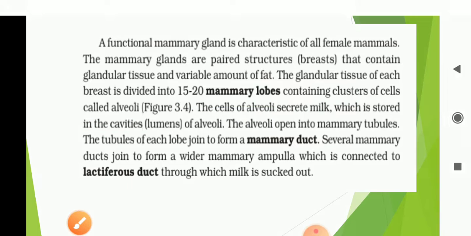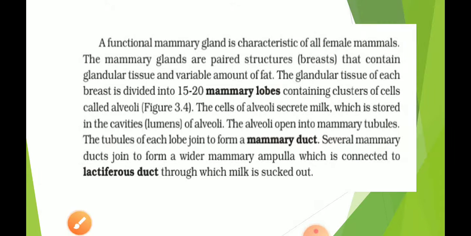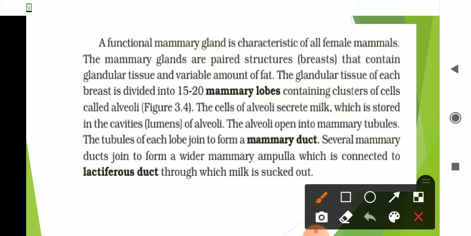The cells of the alveoli secrete milk, which is stored in the cavities of the alveoli.